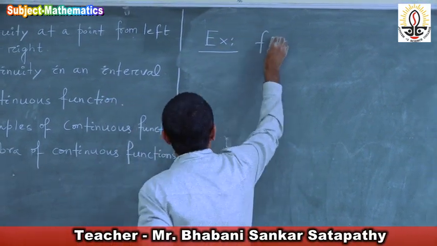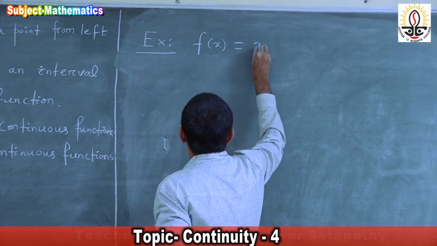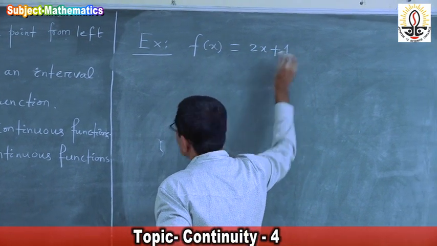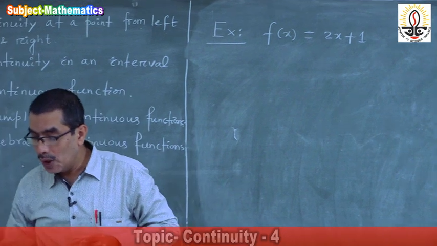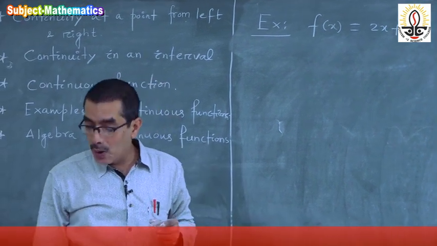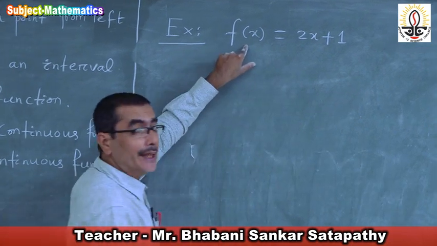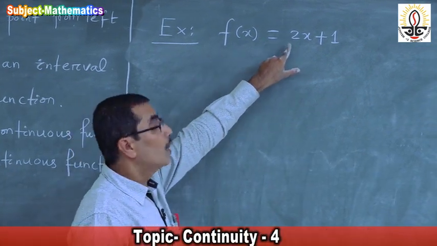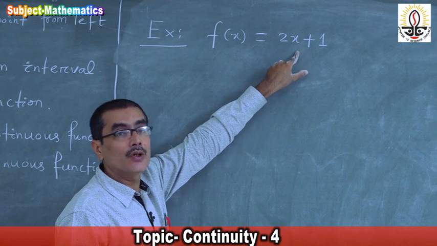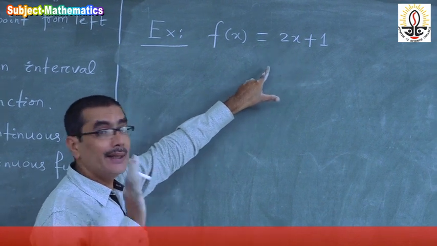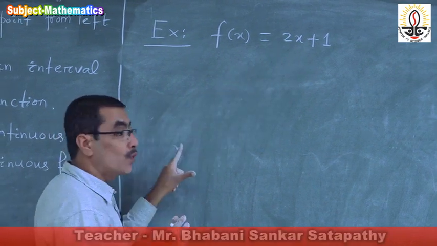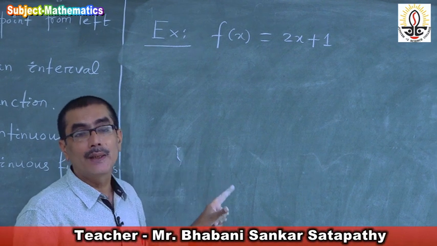Suppose f of x is equal to 2x plus 1. We will show that this function is continuous at the point x is equal to 2 from left as well as from right.